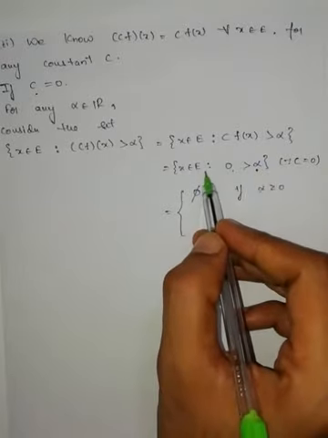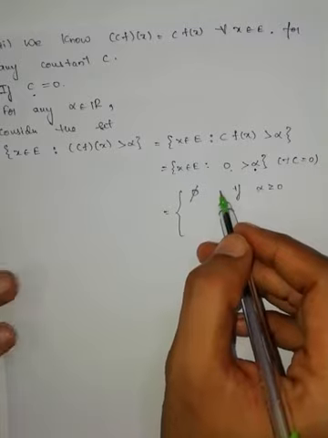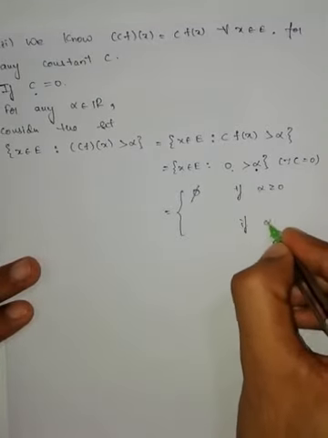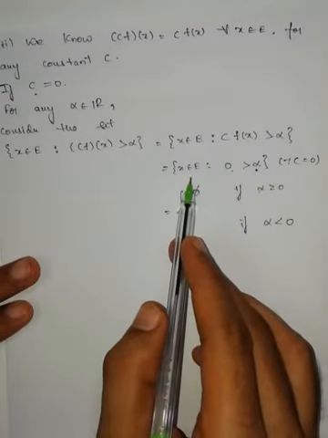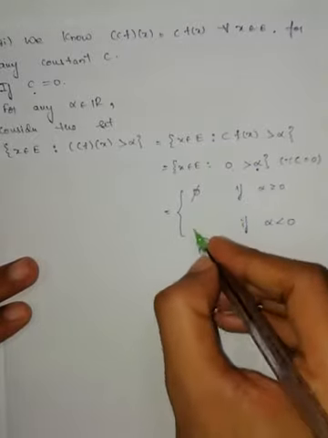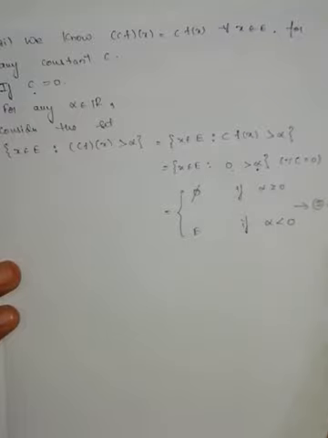No elements of E satisfy this condition. Therefore, in the set there will be no element. So, the set will be empty. If alpha is negative, then we will get all the elements of E, because all the elements of E satisfy this condition. So, we will get the set E again. Equation number let us take as 2.